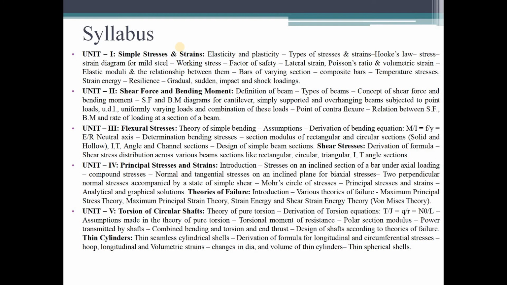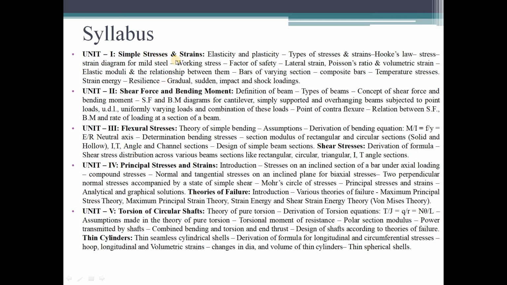Next, we will have a look at the syllabus of this subject. As usual, it has 5 units. In the first unit, we are studying simple stresses and strains. Unit 1 is simple stresses and strains. This is basic for this subject.